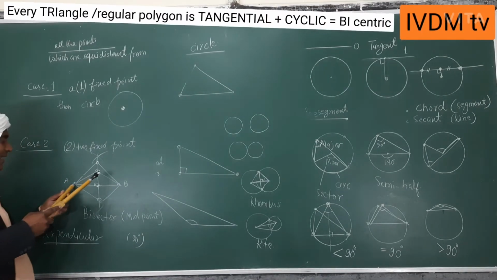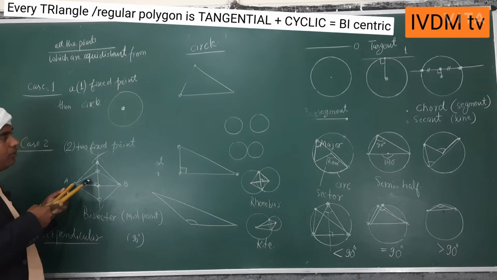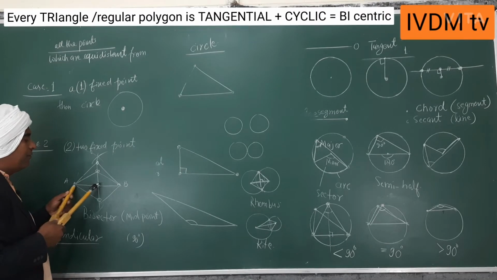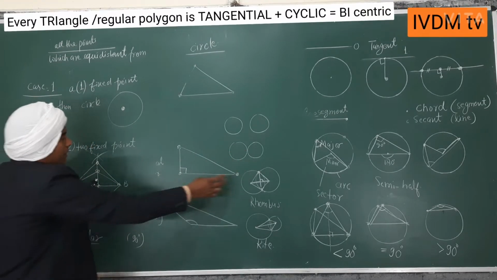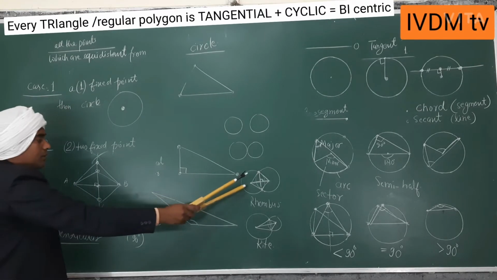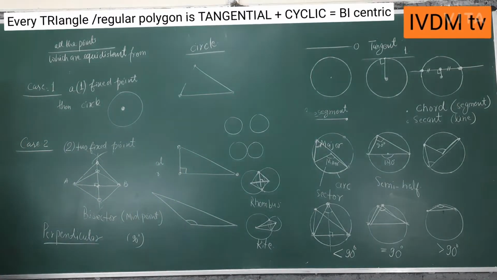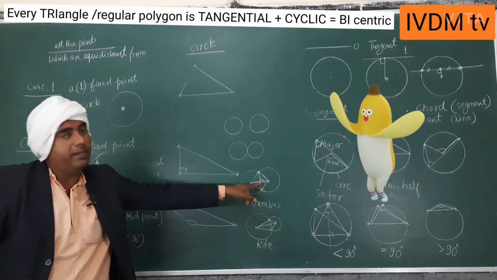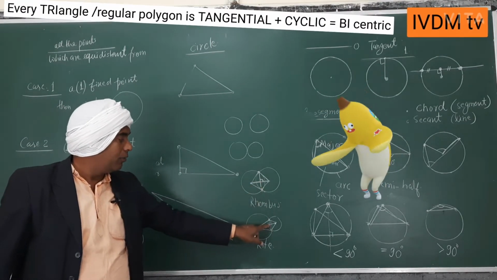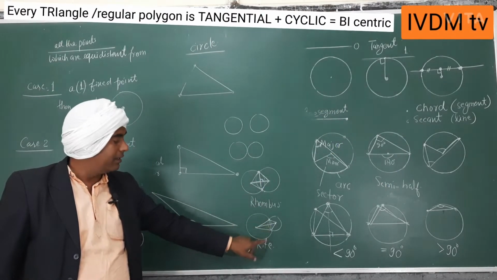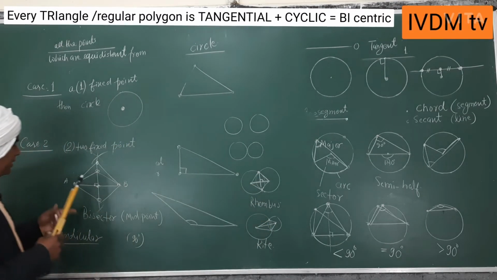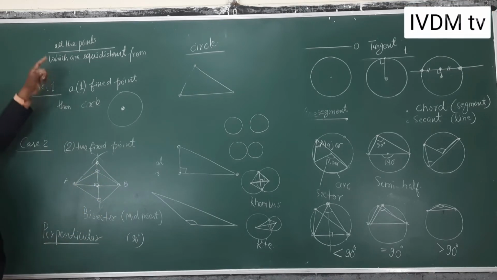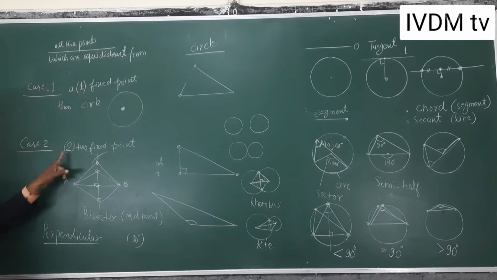If you take less than half, you will have this type of circle, so no cutting point. Exactly 1 point you can't take. So obviously this type of figure happens when you take two circles of equal radius. You have to get the midpoint also. Here you will get the midpoint and perpendicular bisector also. In a kite you get perpendicular but not the midpoint. So that's why we take the same radius, more than half.